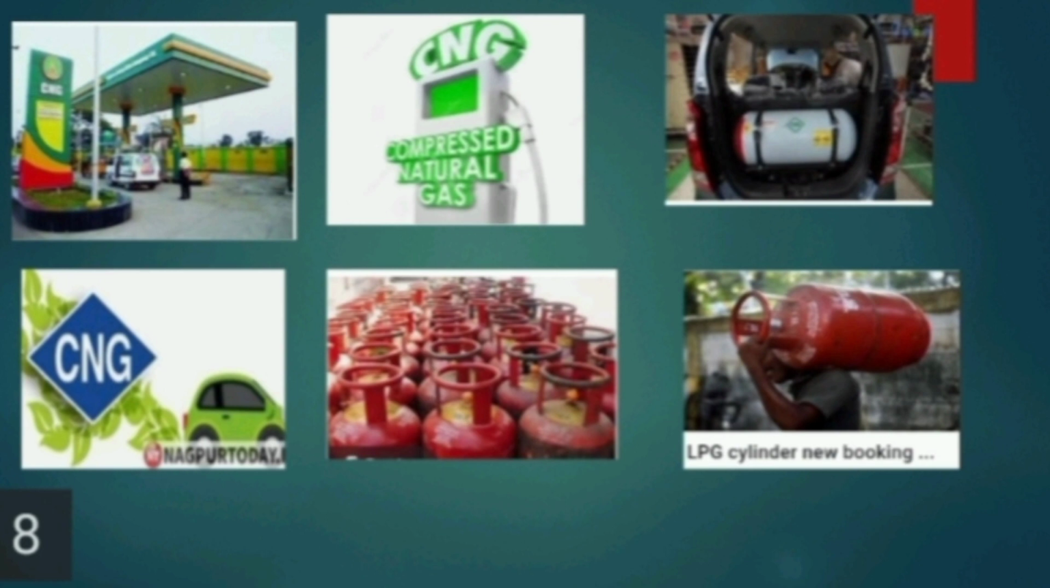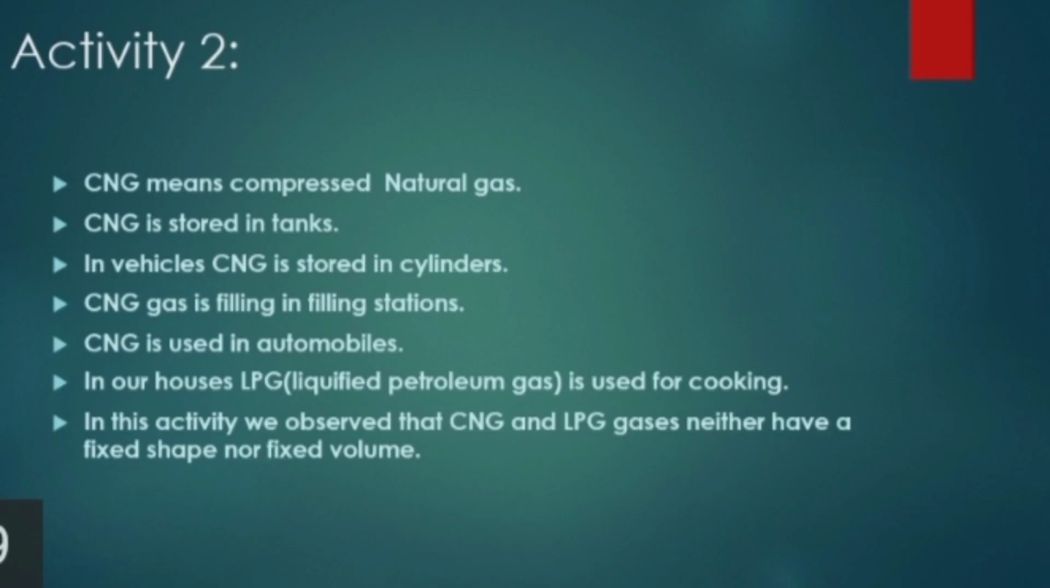CNG is primarily used as a fuel for buses and trucks that return to base for refueling on a regular basis. CNG is also used as a fuel for cars. CNG vehicles need to be refueled using purpose-built compressors that are connected to a mains supply of natural gas. Activity 2. Do gases have a definite shape and fixed volume?